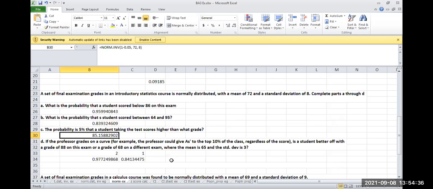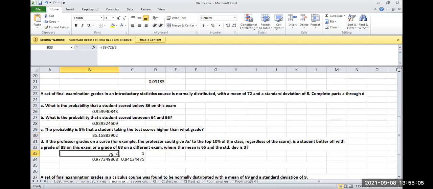So if the professor is going to give A's for the top 10%, in which of the grades will it be better off for a student to get A? Is it when he gets a score of 88, or is it when he gets a score of 68? Okay, this is how you have to calculate. So यहाँ पे since we're going to do a kind of a comparison between 2 marks, 88 and 68, therefore we have to use Z scores.